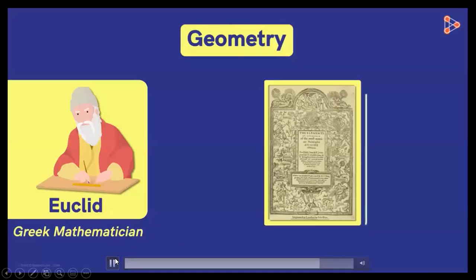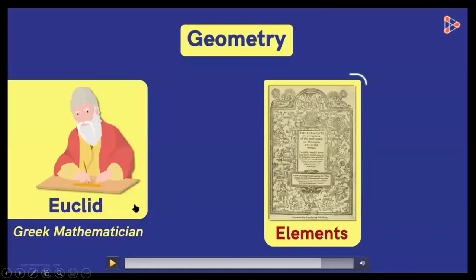And put it together in books called Elements. So this Euclidean geometry is mainly brought up by Euclid. He's a Greek mathematician.